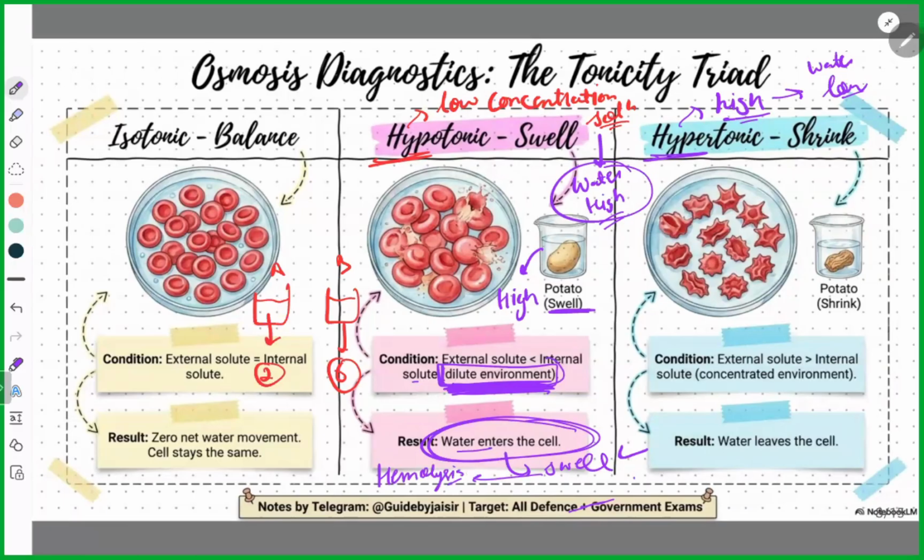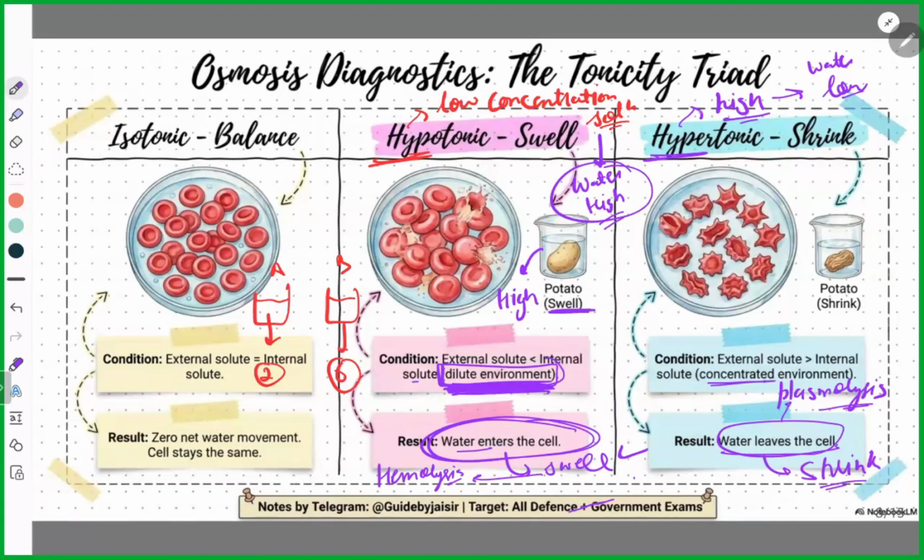Now coming to the hypertonic. Hypertonic, again, low water concentration outside. If water is low outside, then water will leave the cell and the cell will shrink. If the cell shrinks and ultimately keeps on going, the process is called plasmolysis. Clear? And it is obviously a concentrated environment.